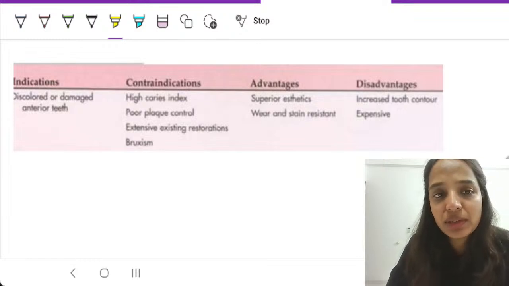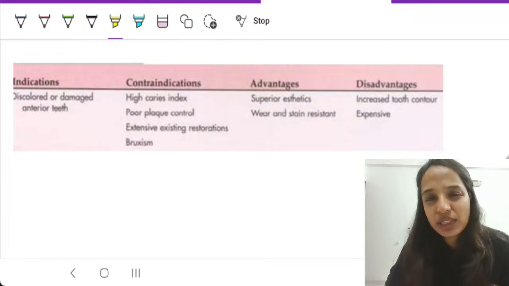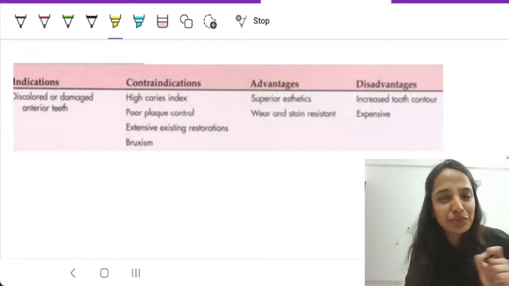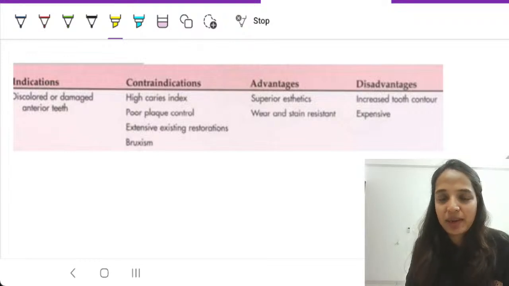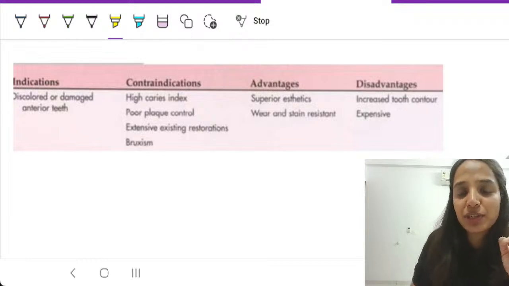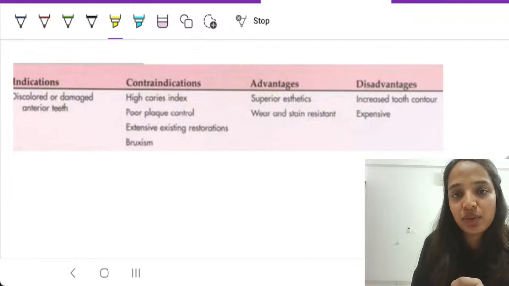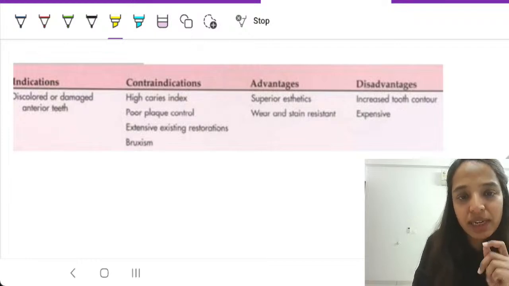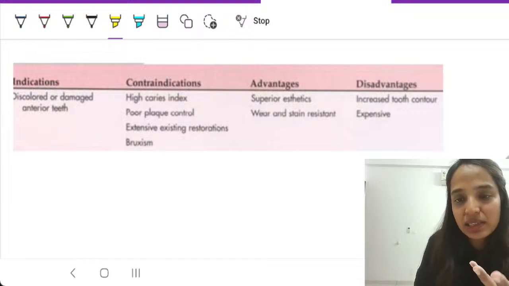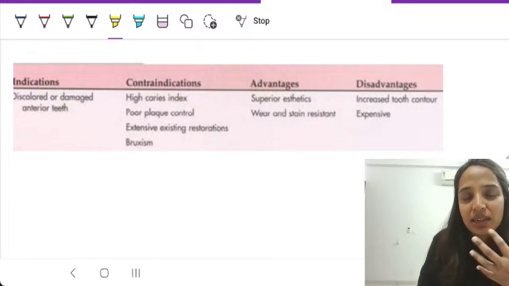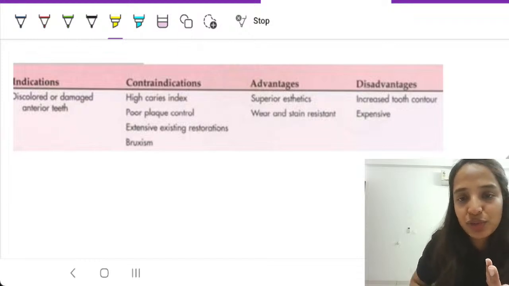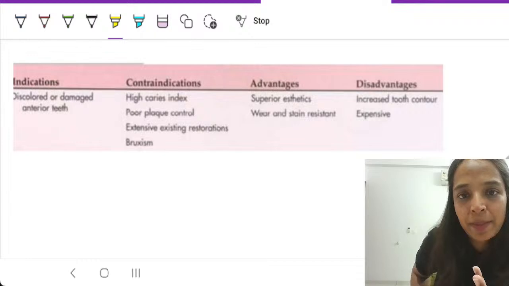Indications of veneers are discolored tooth or teeth, having diastema, teeth having some irregularities, or you don't like the shape of it, right? Contraindications are patient having high caries index, poor plaque control, and patients who are bruxers, or there is an end-on bite, or there are large existing restorations, or there is a very large endodontic opening that has been done to treat the tooth, something like that.